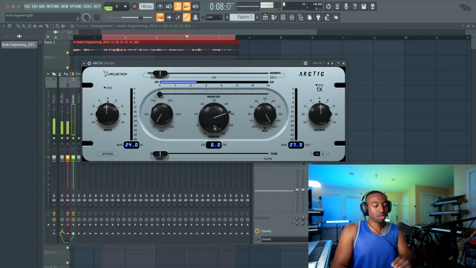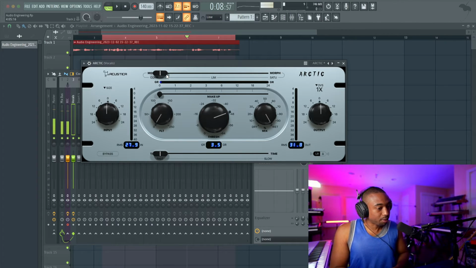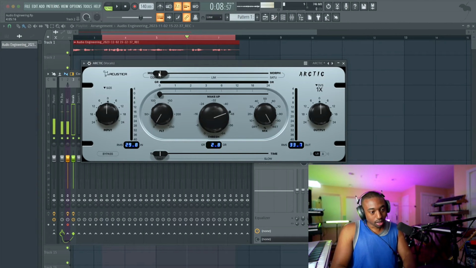Firstly, push the settings the way they are and then change the mode up top if you're using this free plugin here. Right now it's on compression mode, then we can raise the ratios to limiter and then we can raise them higher to saturation.